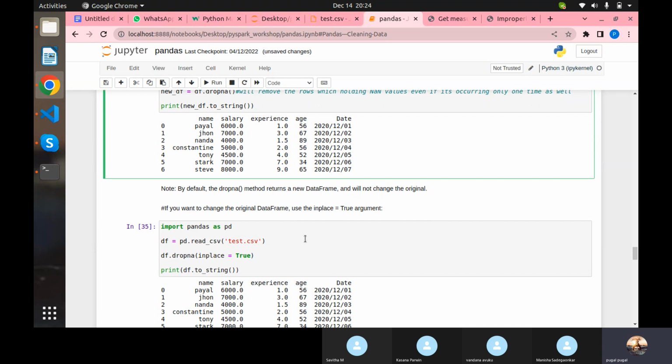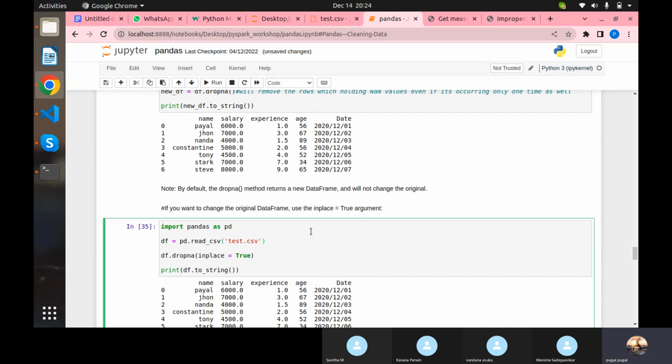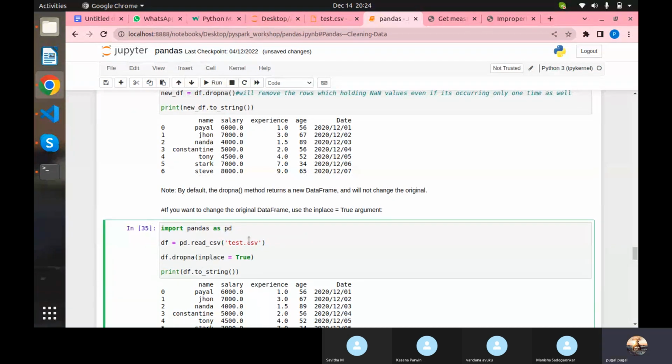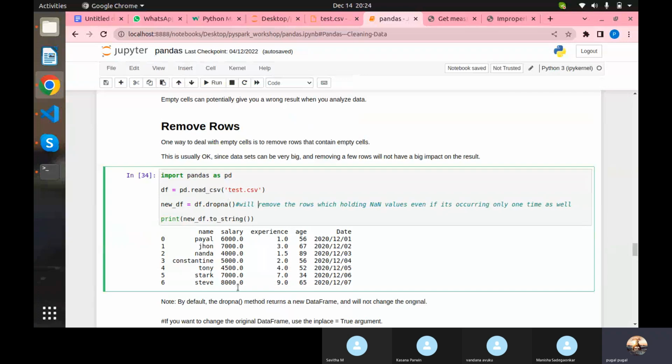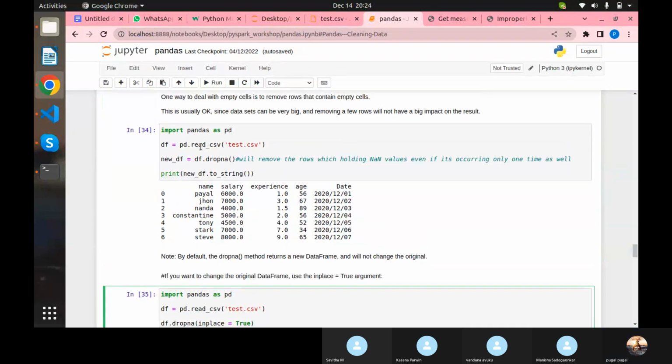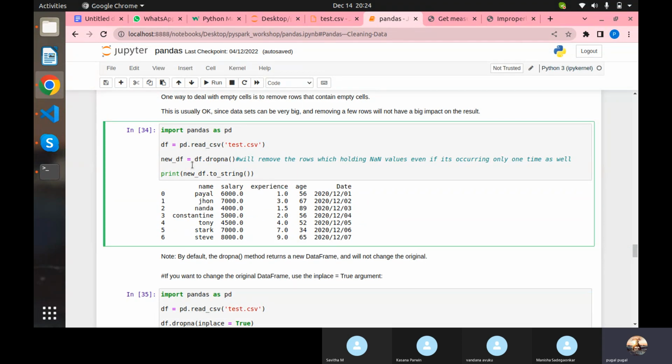So here you can see again I'm reading the data. Okay, and what is the difference between this and this here? It's kind of a copying and aliasing format. This one is copying exactly. We are removing all the null data which is holding the record, and storing it into a new data frame.